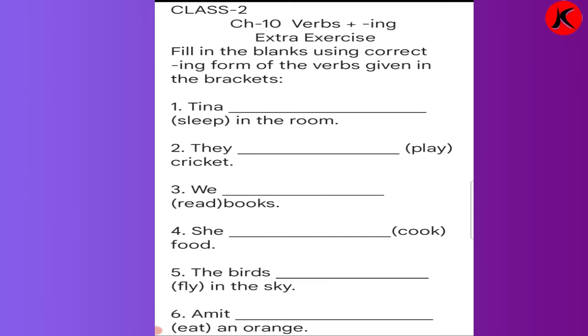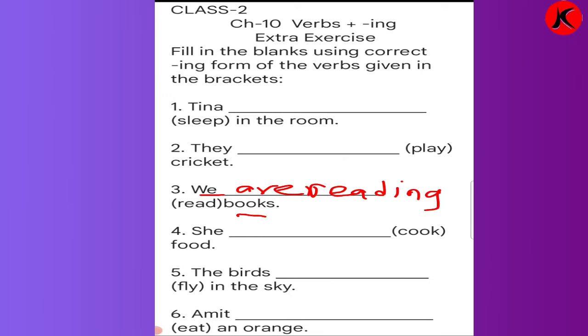Number 3, we dash read. In the bracket it is given books. We is also plural form, books is also written in a plural form. So with we, what helping verb will we add? It will be A-R-E. We are reading. R-E-A-D-I-N-G. We are reading books.